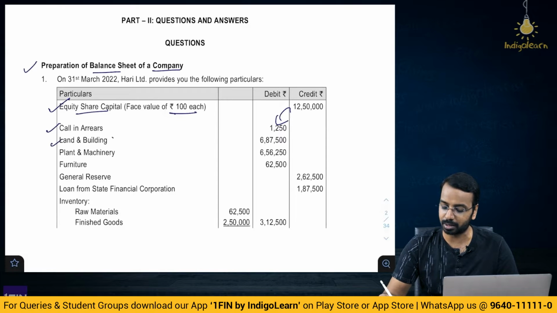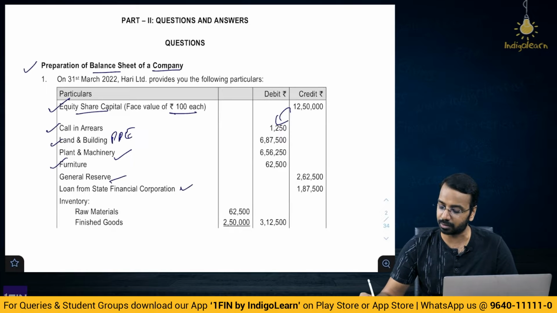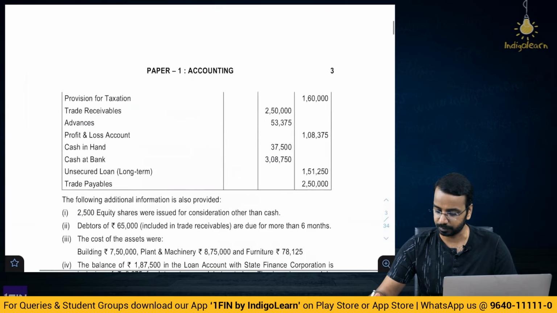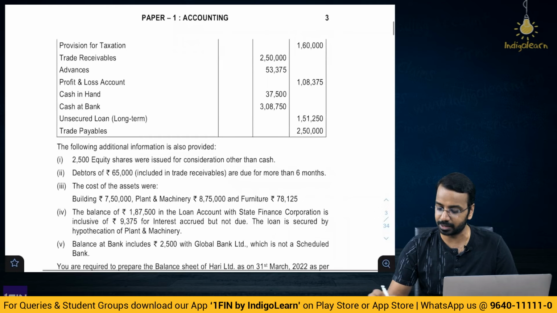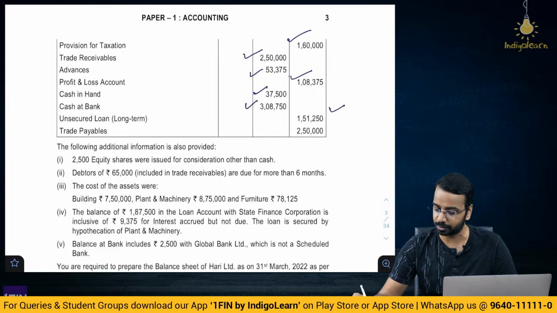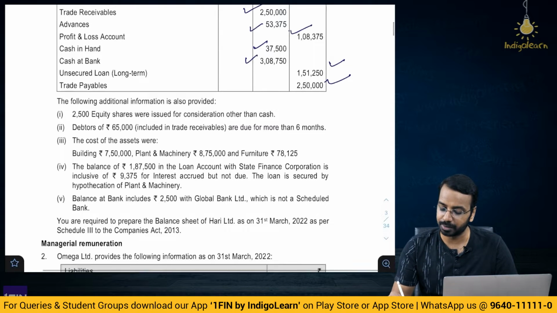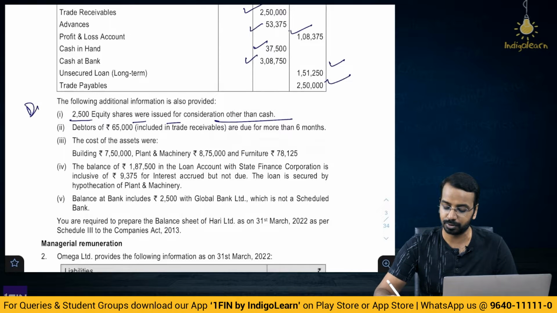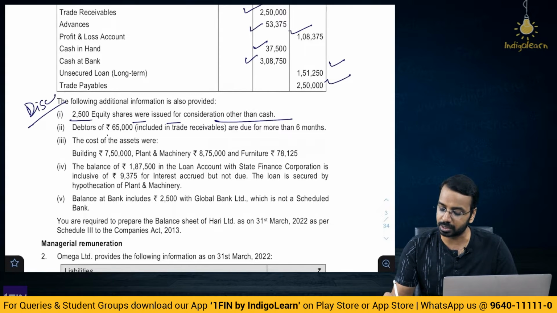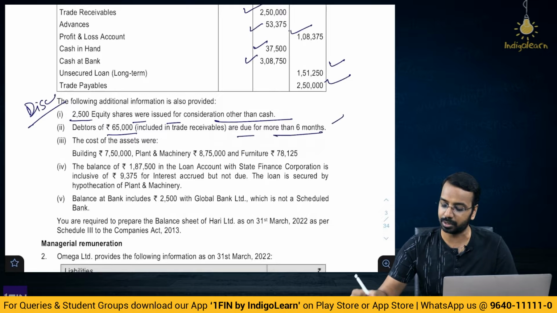Land and building, this is a part of your PPE, plant and machinery, furniture, general reserve, loan from state finance corporation, inventory, raw material, finished goods. Provision for taxation, credit side balance, trade receivable, advances, P&L credit balance, cash in hand, cash at bank, unsecured loan long term, trade payables 250. All of the information has been given, and then additional information, 2500 equity shares were issued for consideration other than cash. This you will disclose in the notes to accounts. Debtors of 65,000 are due for more than 6 months, separately you have to present.